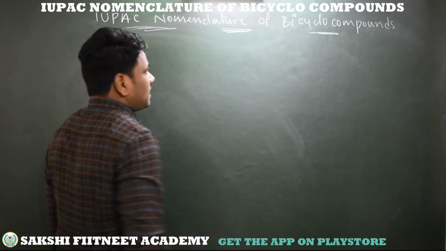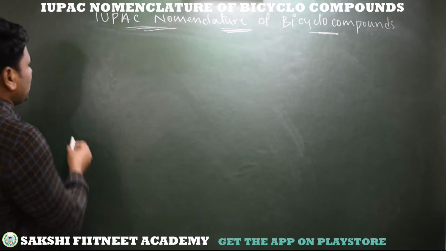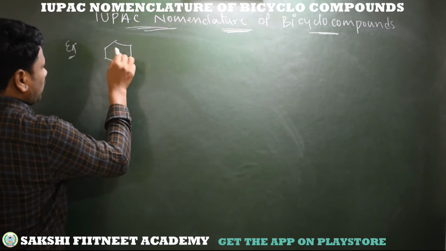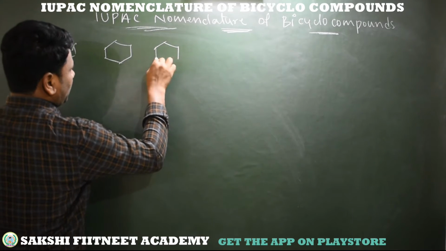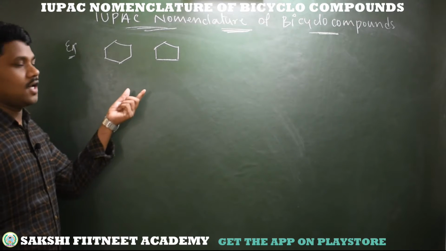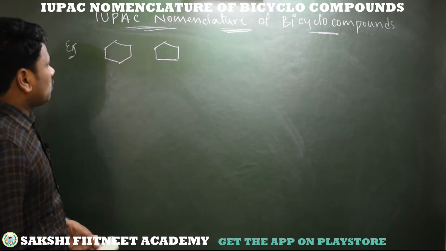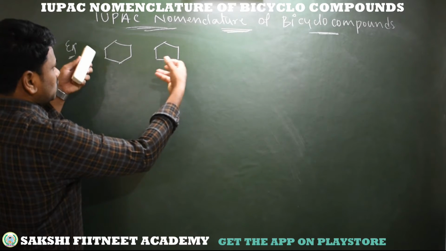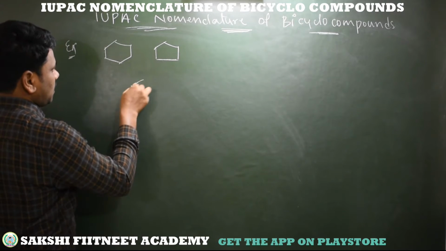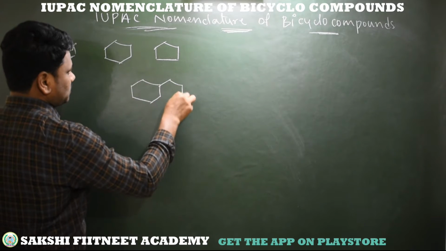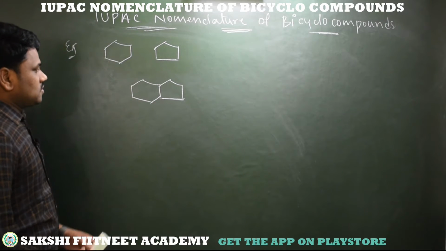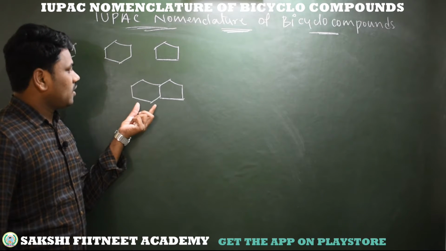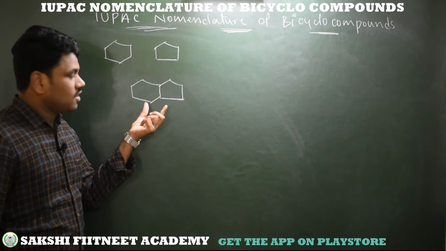To understand clearly what bicyclo compounds are, I am taking a simple example. This is a cyclohexane and here I am taking a cyclopentane, which are aliphatic. I am fusing these two cyclic rings to each other and getting a resultant compound like this. So what about this compound? Actually this is a cyclopentane and this is a cyclohexane which are fused to each other.